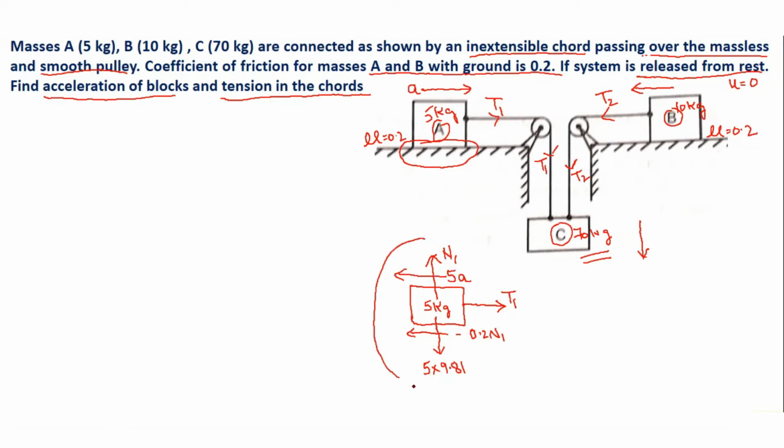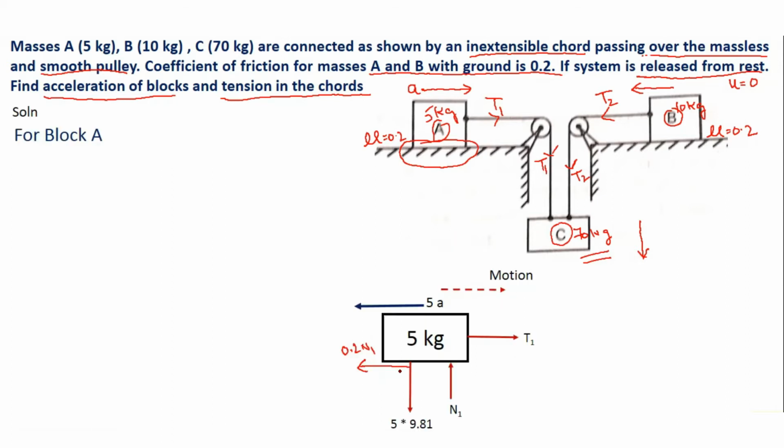So with this we have completed showing all the forces acting on the body as well as the inertia force, and now we can apply conditions of equilibrium, summation of Fx is equal to 0 and summation of Fy is equal to 0 on this particular block. So starting with summation of Fy is equal to 0, we have two forces, that is N1 and 5 into 9.81 acting in y direction. So I will write minus 5 into 9.81 plus N1 is equal to 0, and I will get N1 as 49.05 newtons.